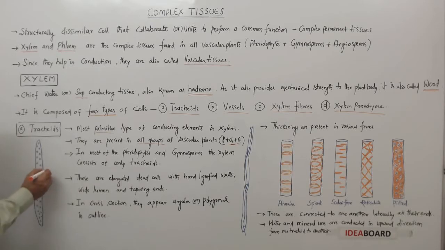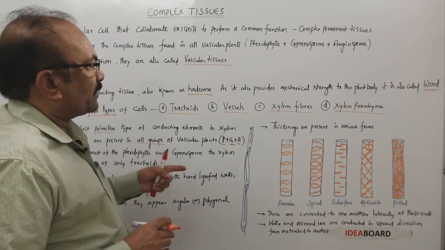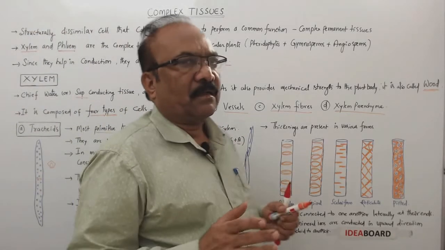And how will these cells appear in cross section? The cells will appear like this, angular or polygonal, that is in the transverse section. But of course, remember the thickenings.